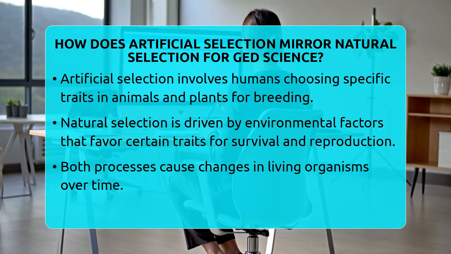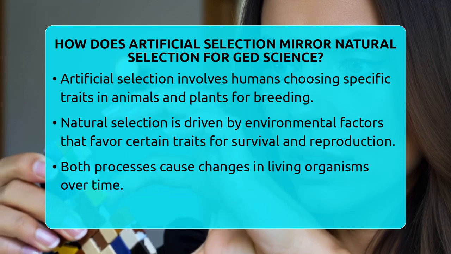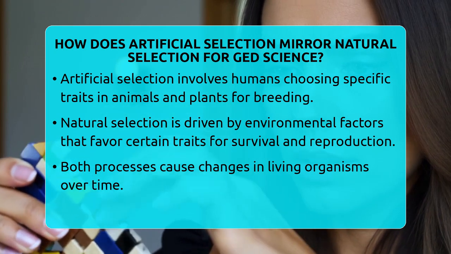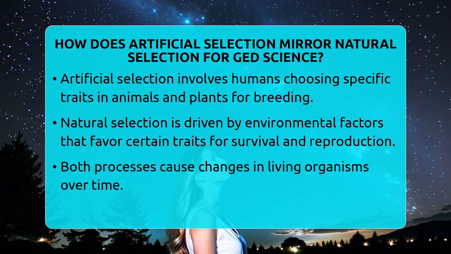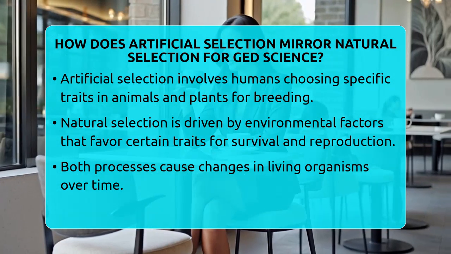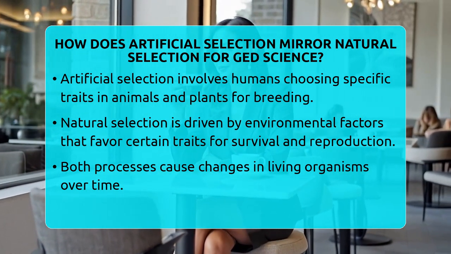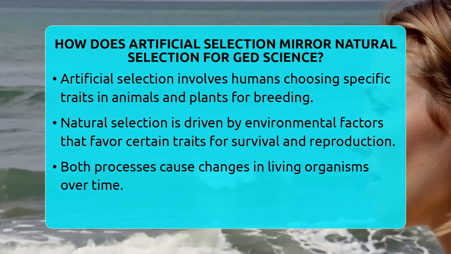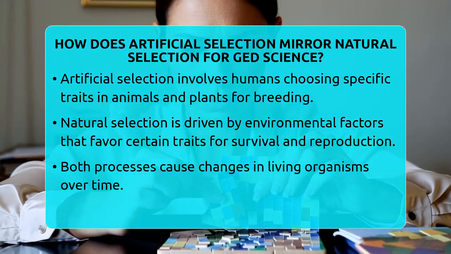How does artificial selection mirror natural selection for GED science? Imagine a world where humans have the power to shape the future of animals and plants. It might sound like science fiction, but it's actually happening through artificial selection. Both artificial and natural selection are processes that change living organisms over time, but they work in different ways.